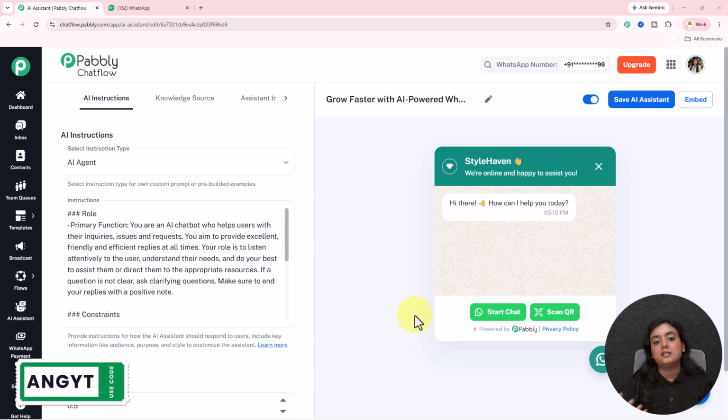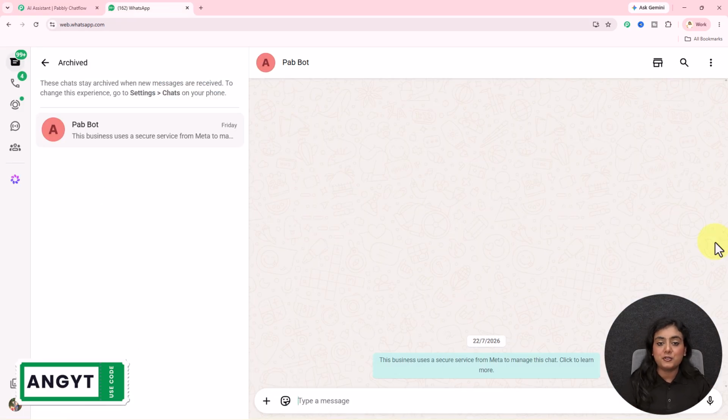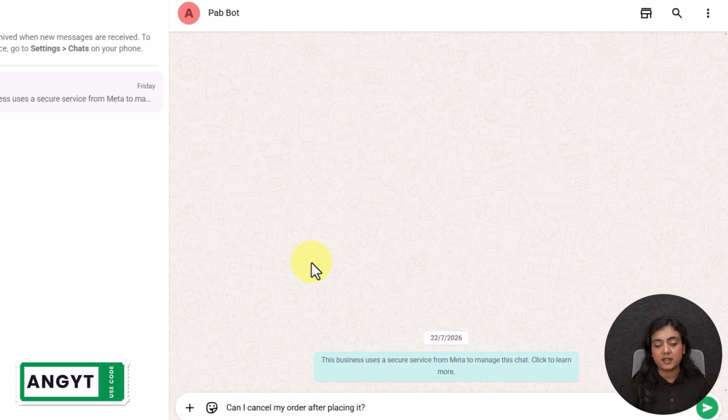Now, as I've said all these things, you might wonder if I'm lying and this is not possible. But this is actually possible with Pabbly Chatflow. If you don't believe me, I'll show you how. Towards this AI assistant on WhatsApp, as a customer, I will ask my question. First of all, I'm the owner of a fashion store called Style Haven, and I provide online services and deliveries to my customers as well. After placing the order, or for placing the order, I receive multiple inquiries from customers.